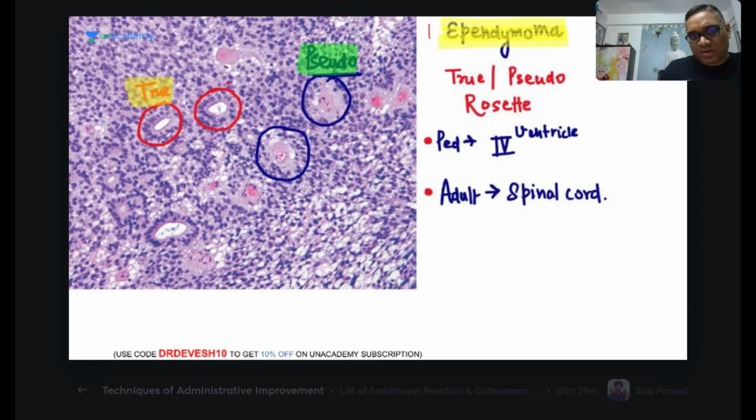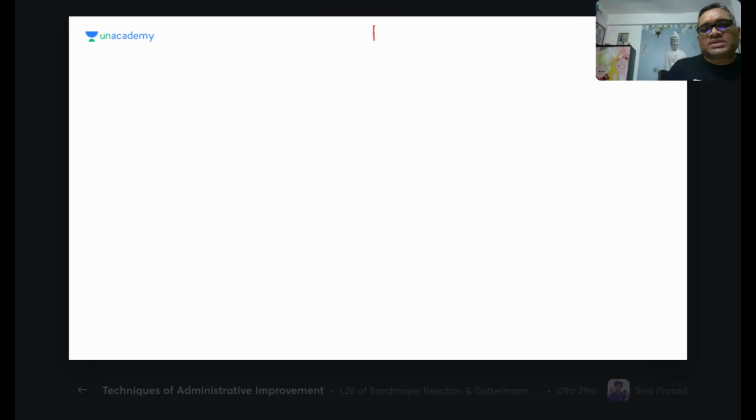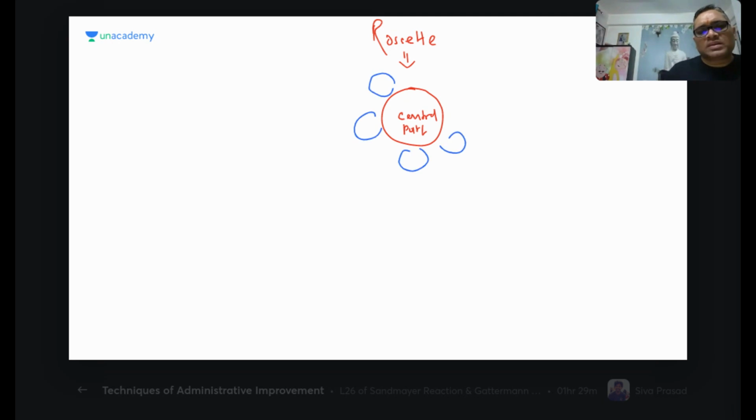Now coming to the second brain tumor, that is the ependymoma. What is characteristic of ependymoma? Here you will find both true and pseudo rosettes. What is the meaning of rosette? Here I will just explain briefly. Rosette means there is a central part, and tumor cells are surrounding it like a flower petal, right? So these are called rosettes.